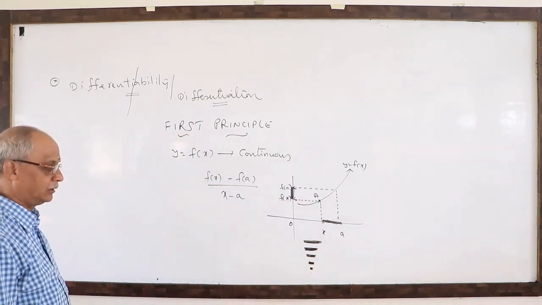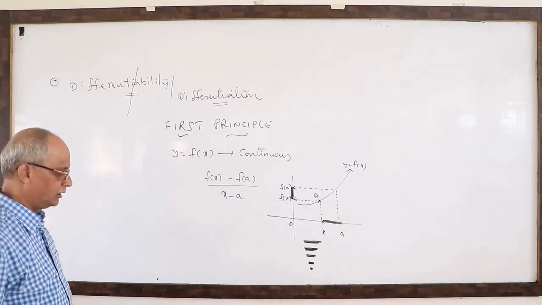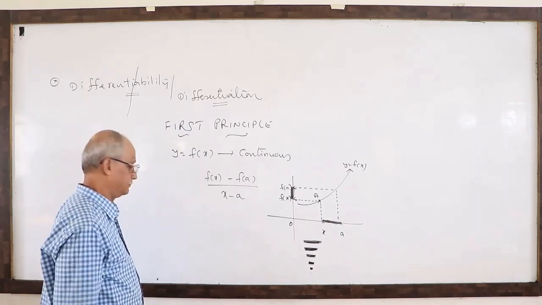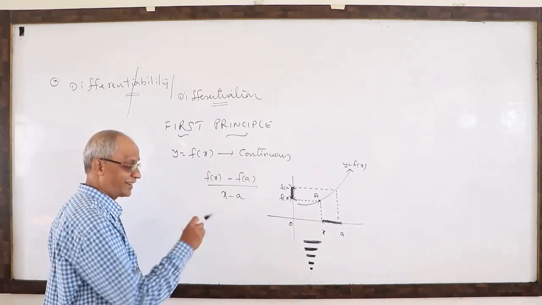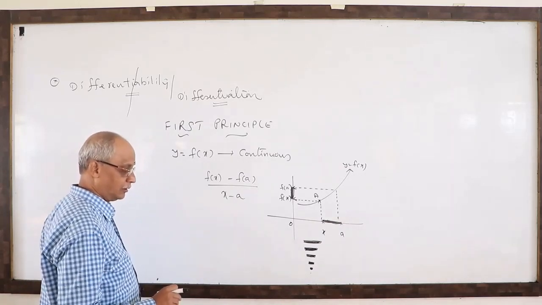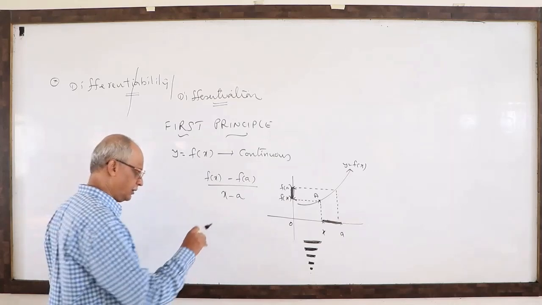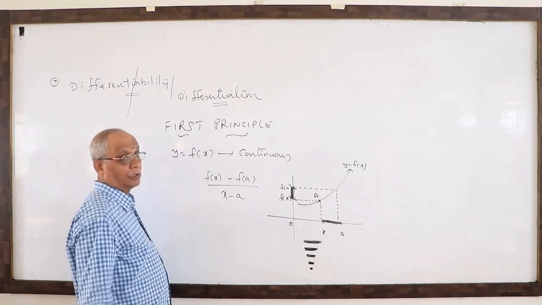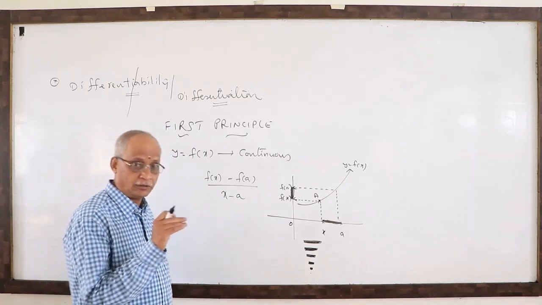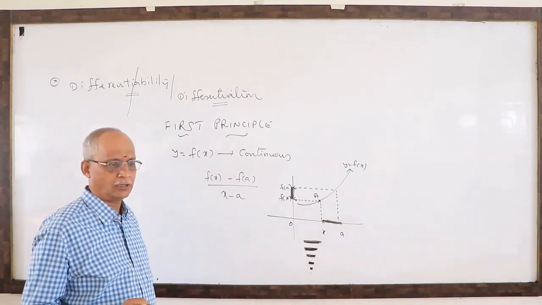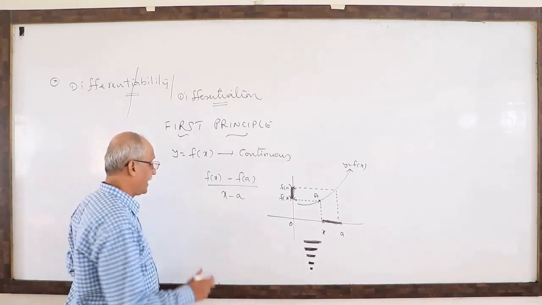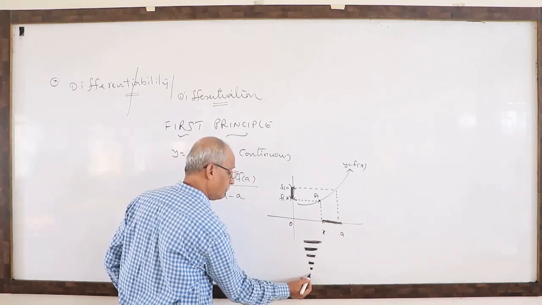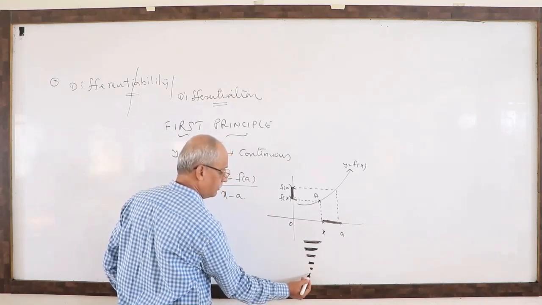So mathematically, a is coming closer towards x, such that the difference x minus a is negligible. Negligible is actually mathematically called 0. x minus a must be 0, then only the small size will be 0.